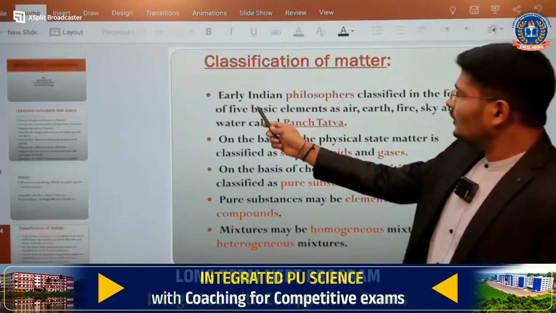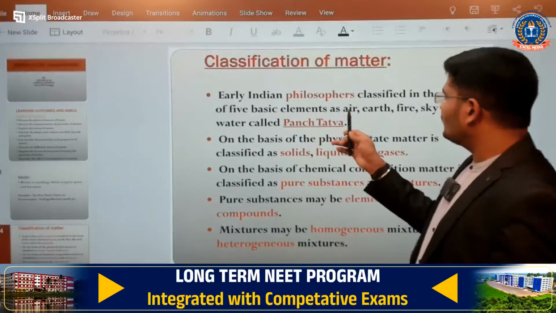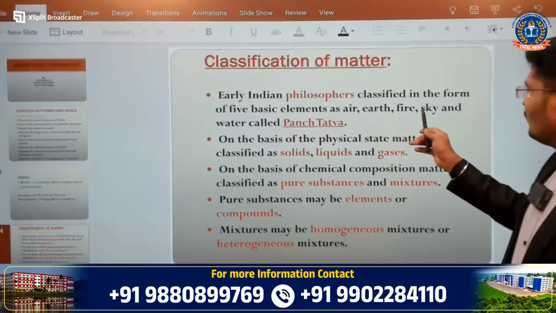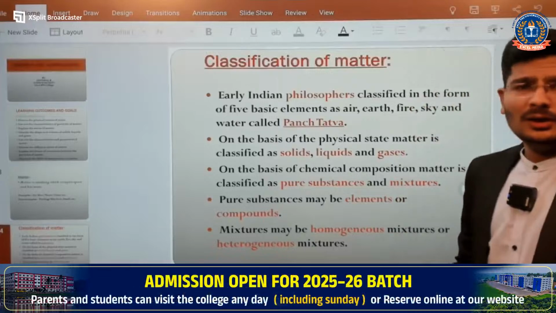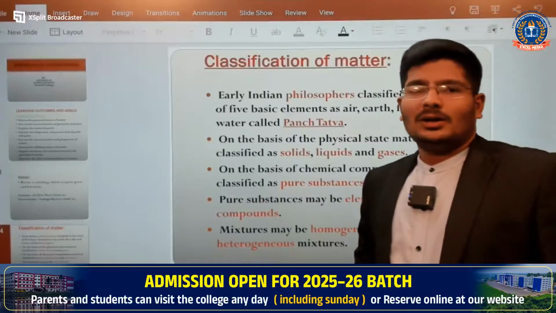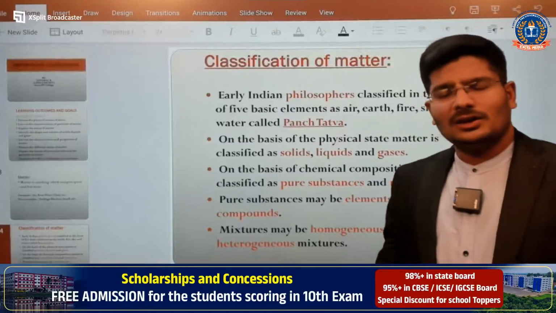So early Indian philosophers classified matter in the form of the 5 basic elements such as air, earth, fire, sky and water, called Panch Tattva.